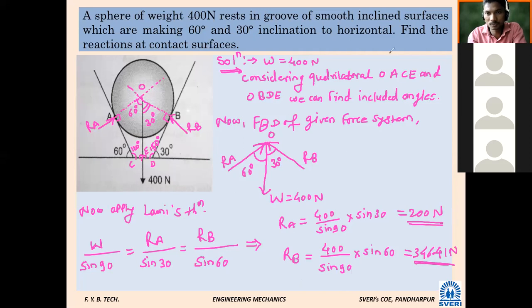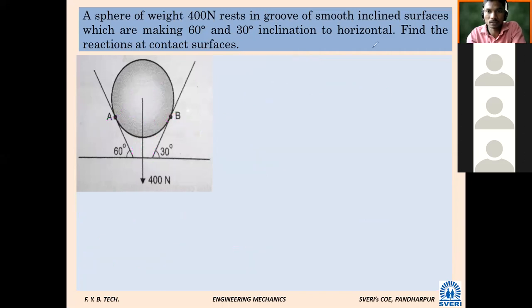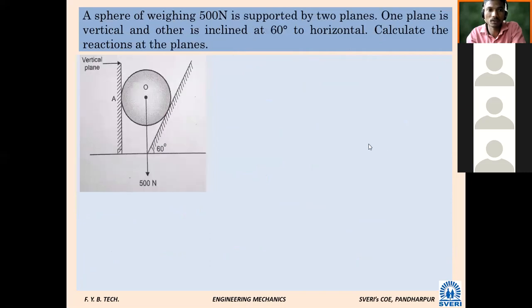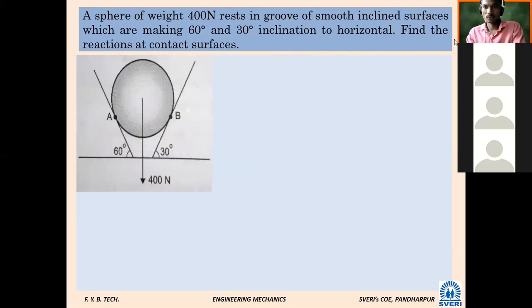Please note this down. We will go to the next problem. Shall we go next? You should note down first. Can somebody help me? RA, what was the answer? 200 Newton.